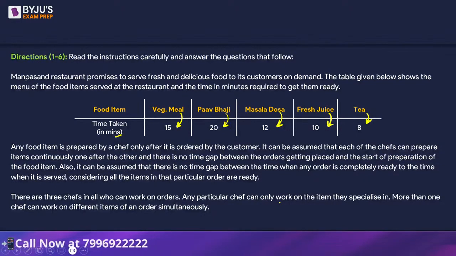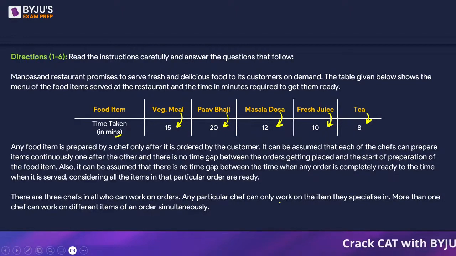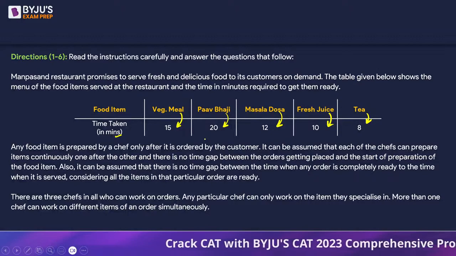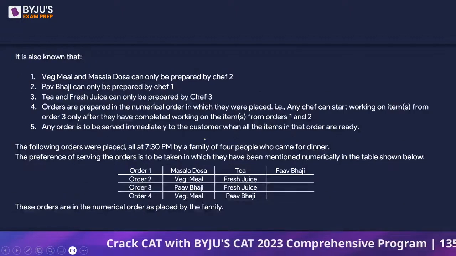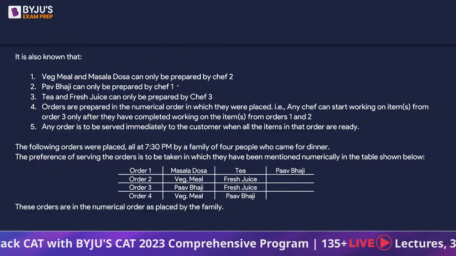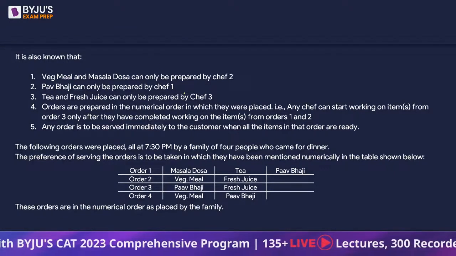Now, there are 3 chefs in all who can work on orders. Any particular chef can only work on the item they specialize in. More than one chef can work on different items of an order simultaneously. So we are given, there are 5 food items and the time taken is 20, 15, 12, 10, 8 in that decreasing order. It is known that veg meal and masala dosa can only be prepared by chef 1.